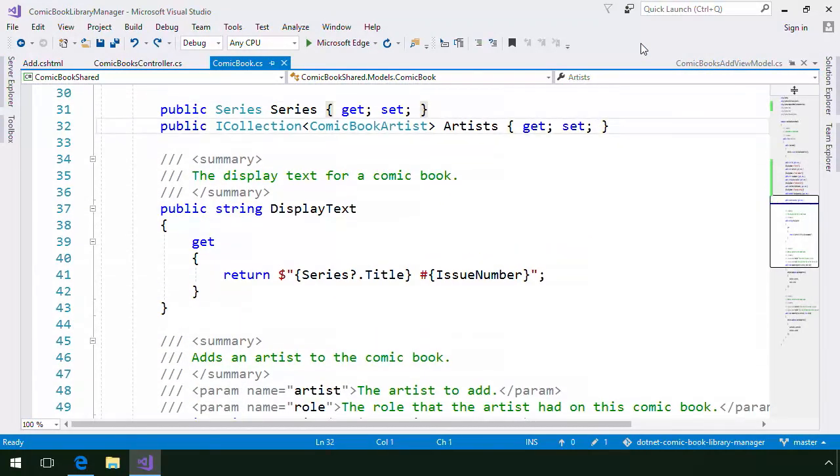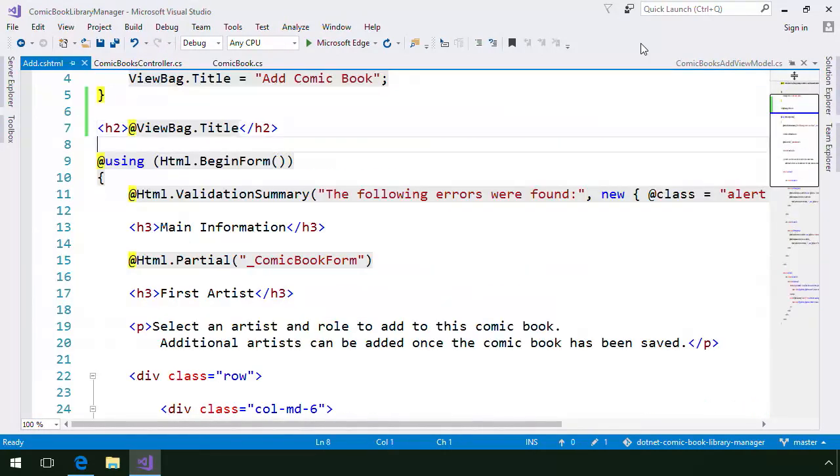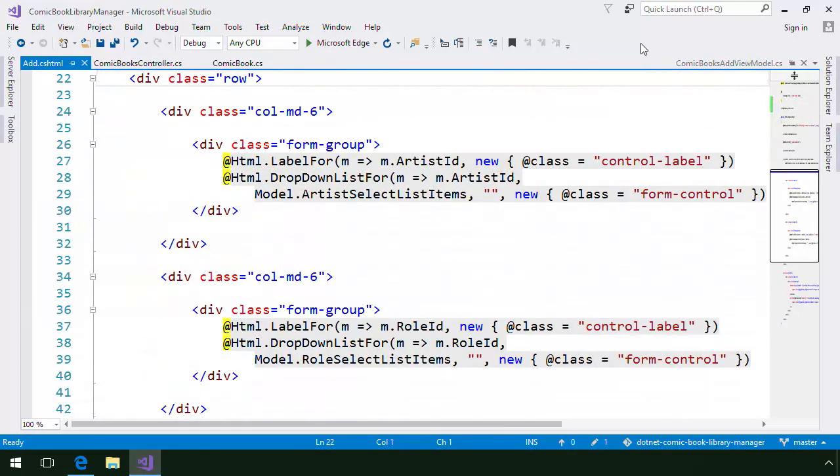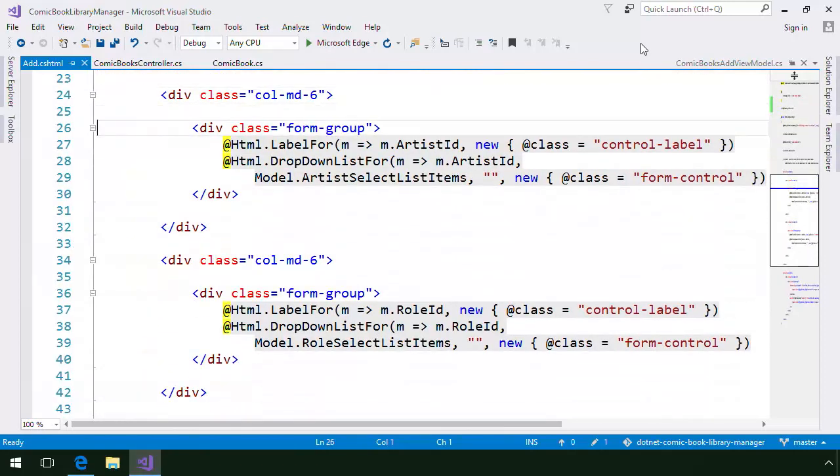The comic book entity includes an artists property, which is a collection of ComicBookArtist entities. But the drop-down lists for the artist and role fields need integer properties to bind to in order to capture the selected artist and role IDs.